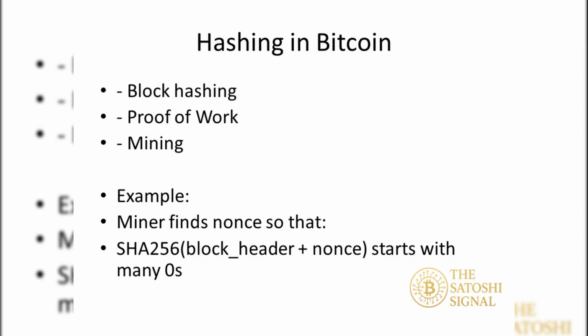Hashing plays a central role in Bitcoin. Blocks are hashed to ensure data integrity. Proof of work involves miners finding a nonce such that the block hash meets certain difficulty criteria. This process ensures security and trust in the network without a central authority.